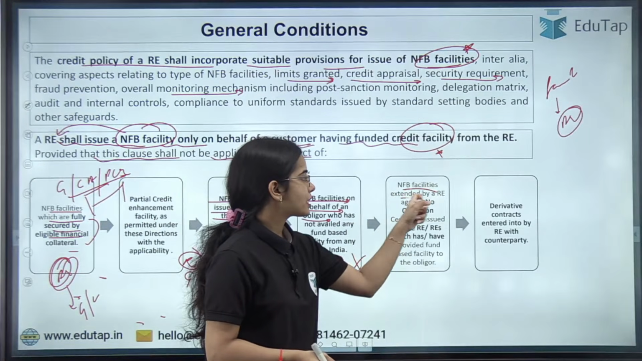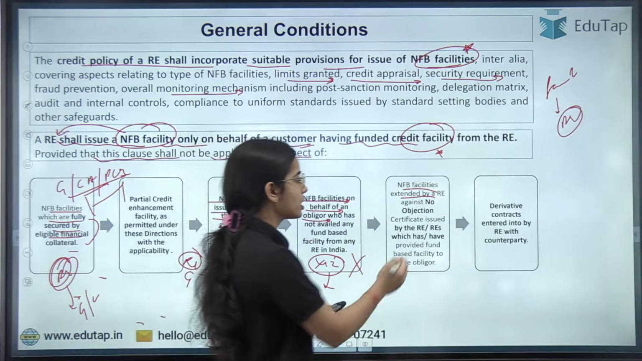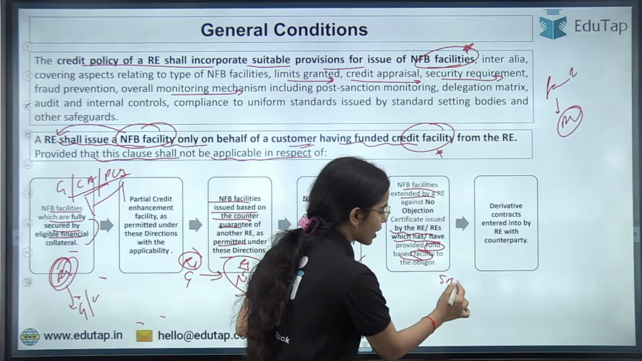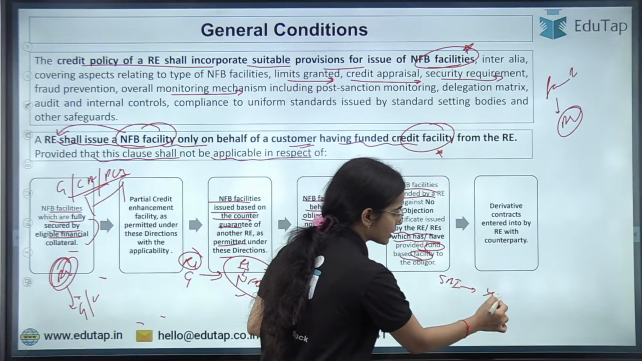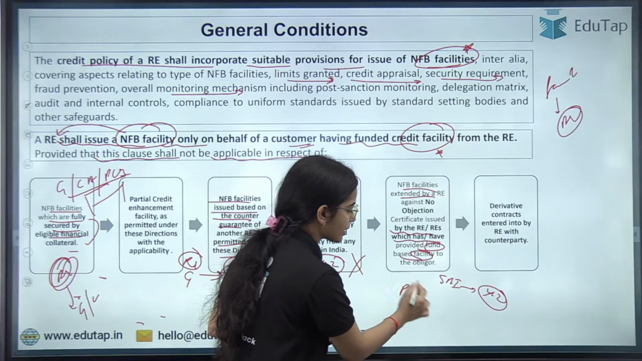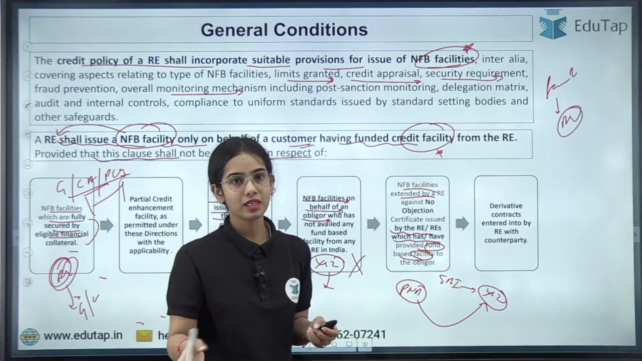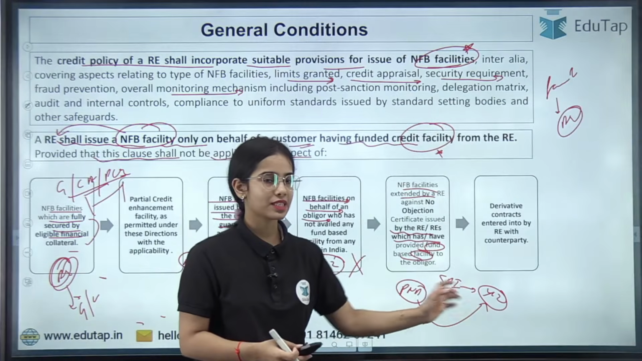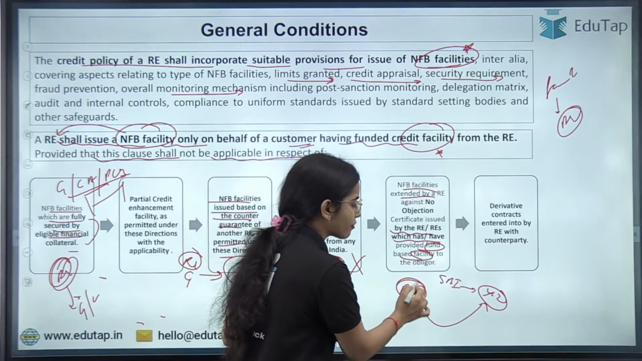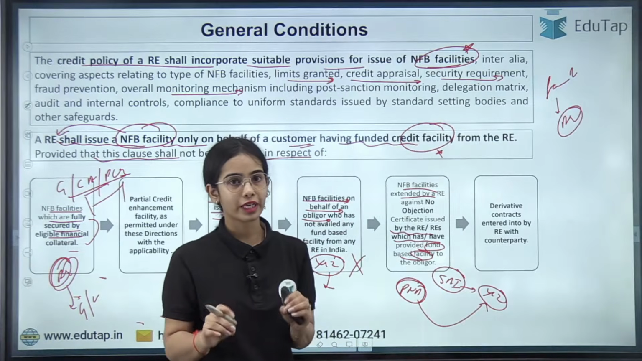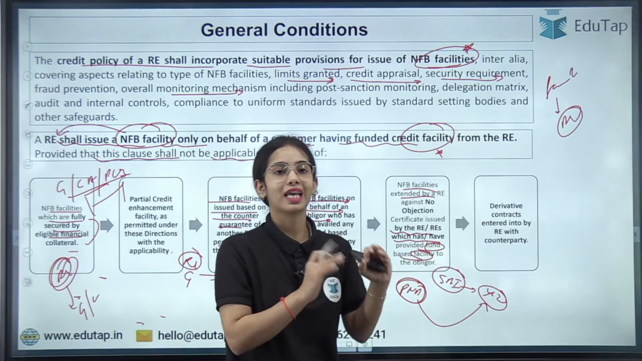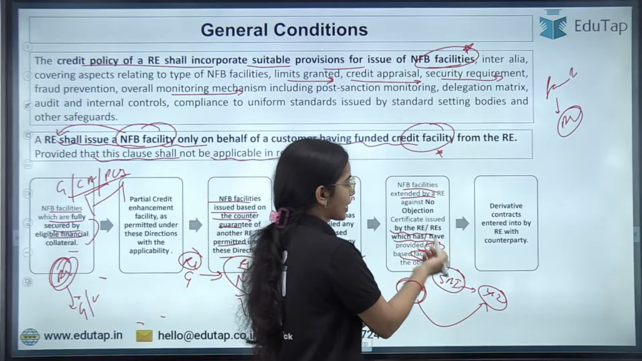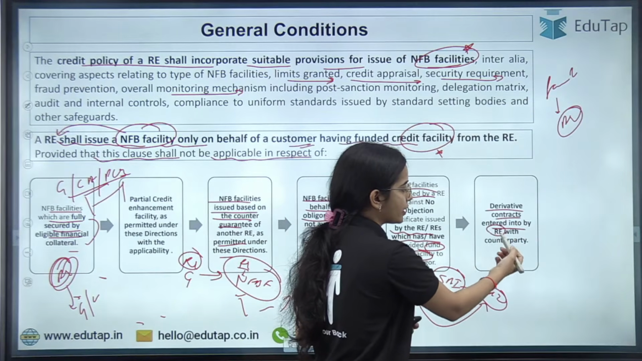Now, NFB facilities can be extended by a regulated entity against a no objection certificate issued by the regulated entity which has provided the fund-based facility. So, let's say State Bank of India has provided the loans to XYZ entity. Now, Punjab National Bank wants to provide the guarantee to this XYZ person for the contracts and such, or wants to provide the co-acceptance of bills, or the partial credit enhancement. So PNB will have to take a no objection certificate from the State Bank of India. Okay, now derivative contracts entered into by a regulated entity with a counterparty.